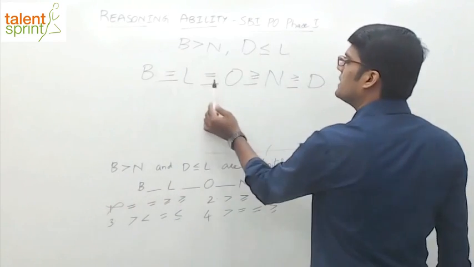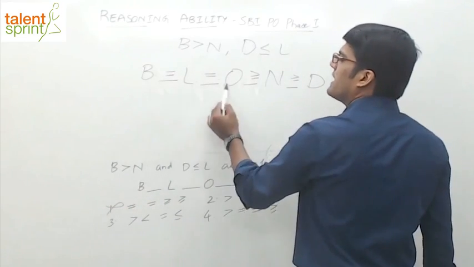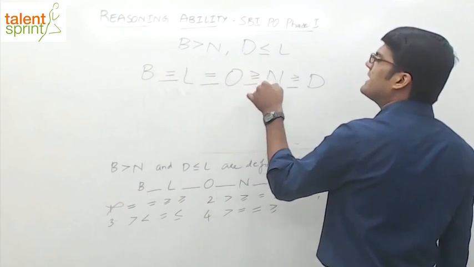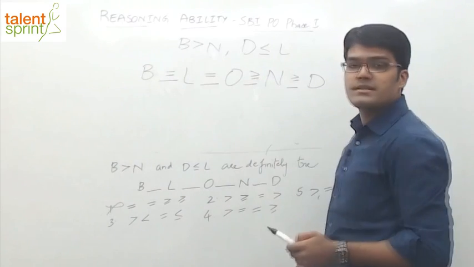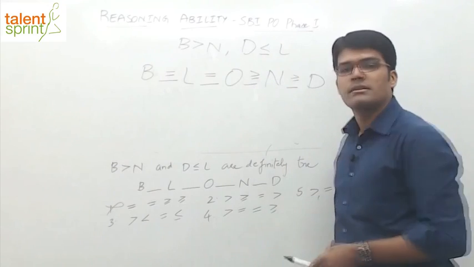Getting the point? Equal, equal, greater than or equal. So all these 3 are equal. O can be replaced with B. B is greater than or equal to N. But the given question says B should be only greater than N. First option is ruled out.